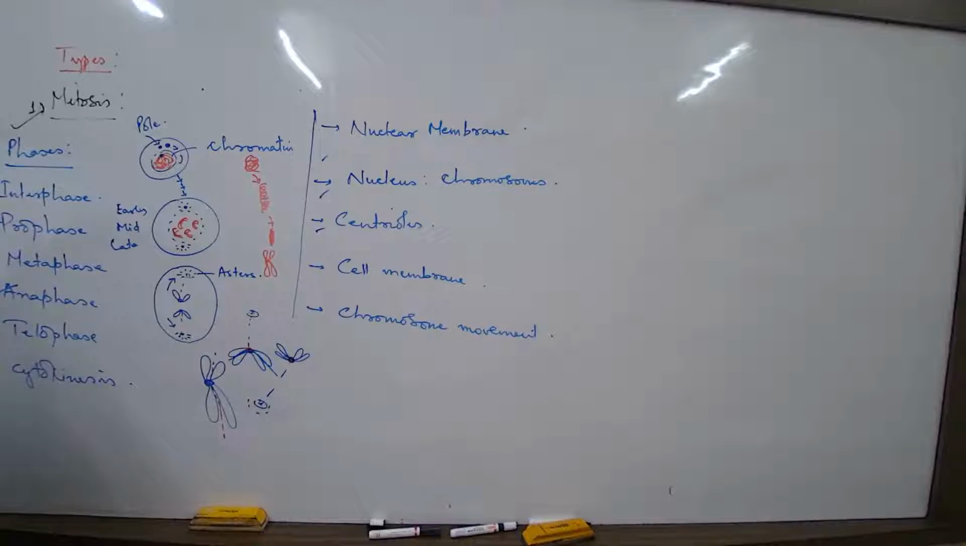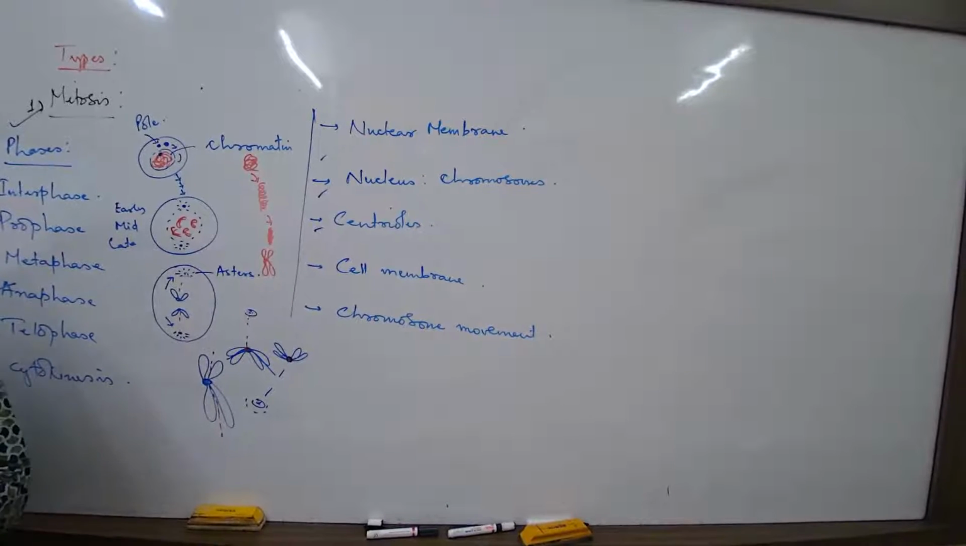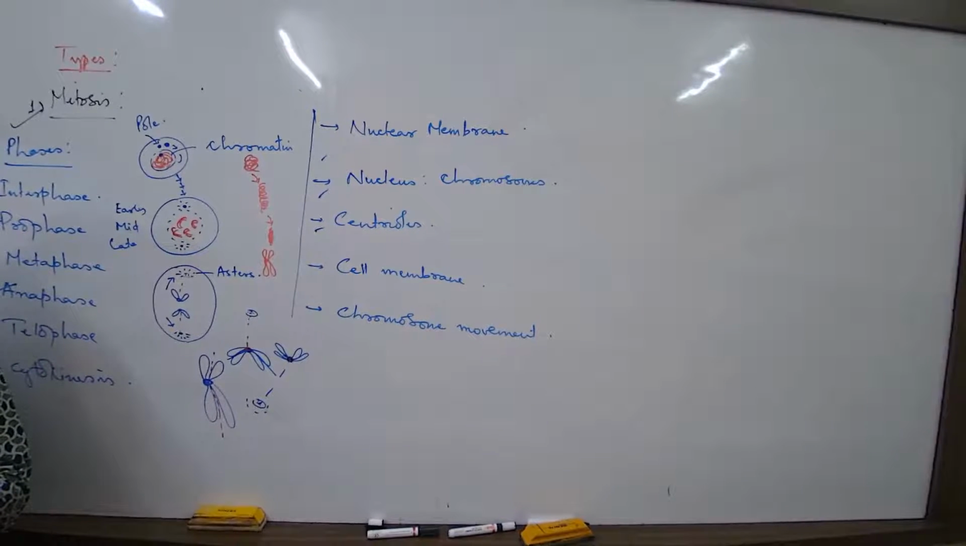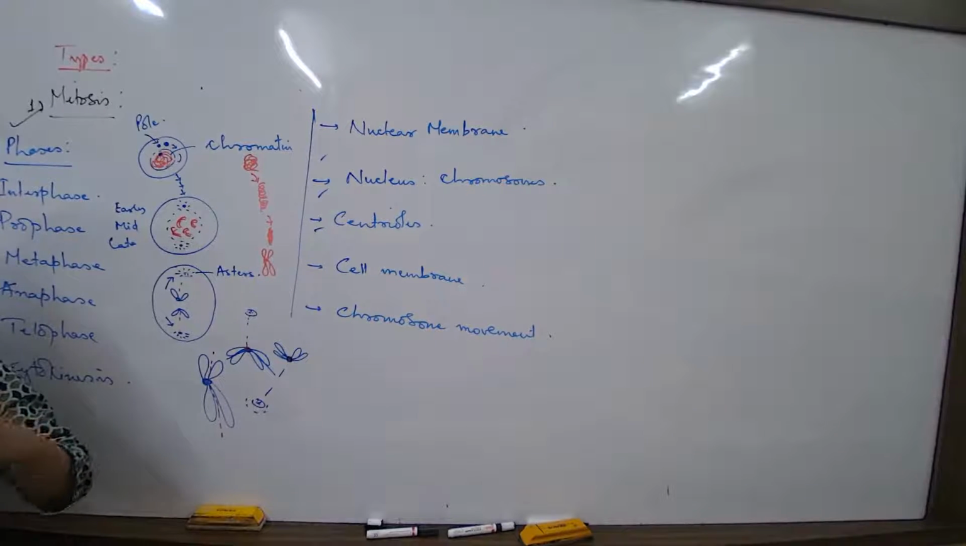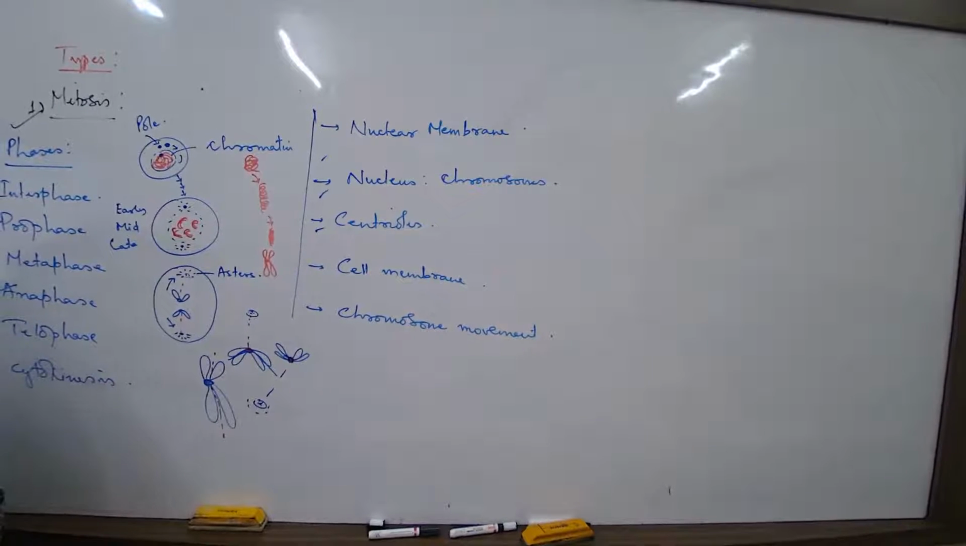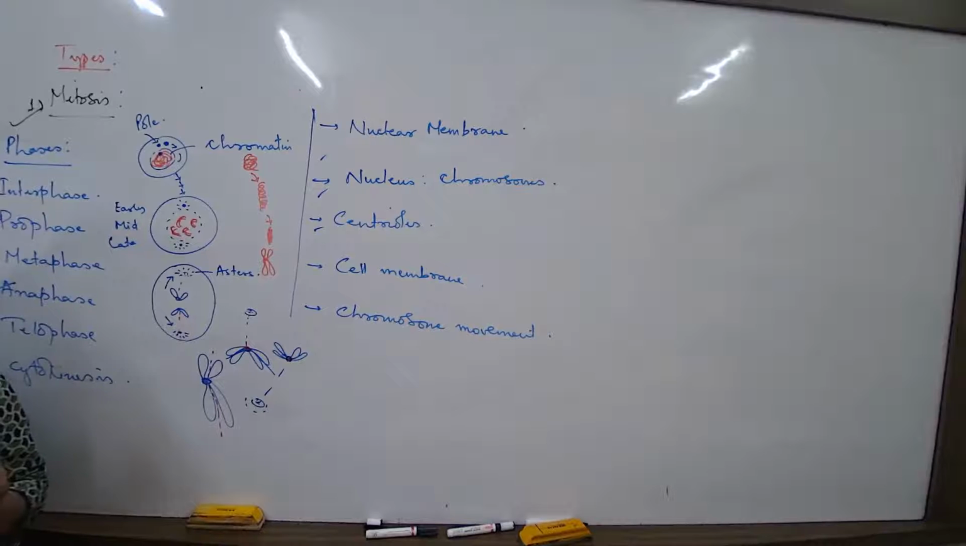Depolymerization is happening here, and then from every pair the centromere is dividing, the centromere is splitting, and the pairs are getting pulled and separated. So as this started, this is what is anaphase.